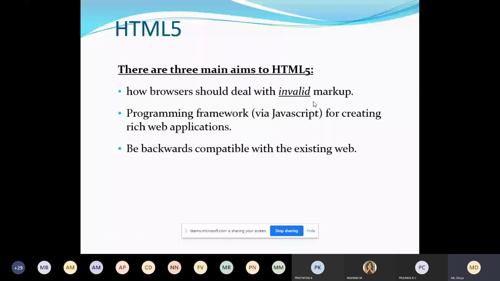The next one is the programming framework: JavaScript for creating rich web applications.